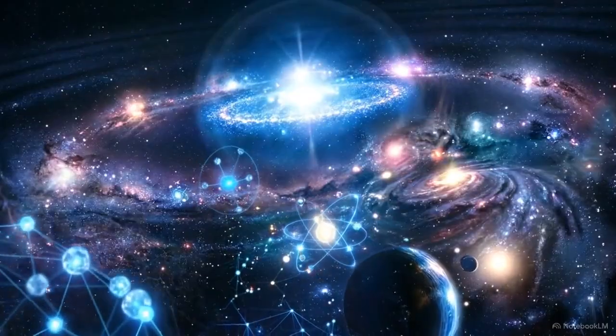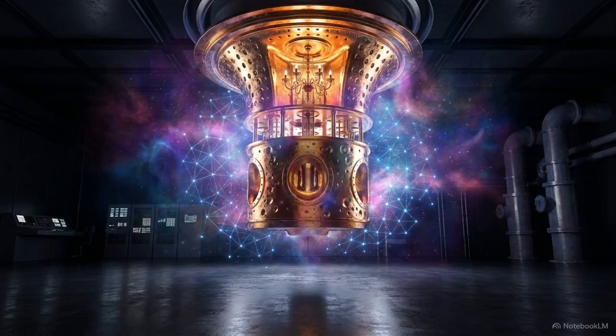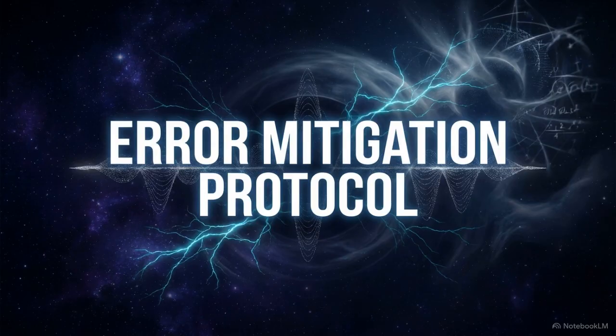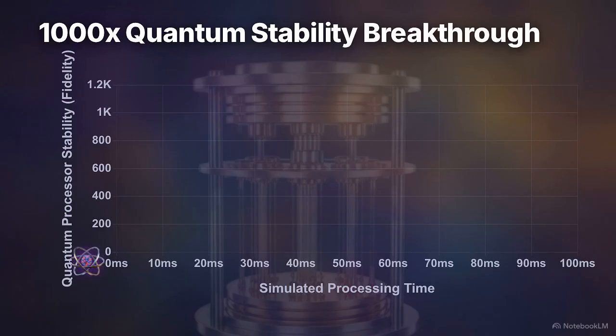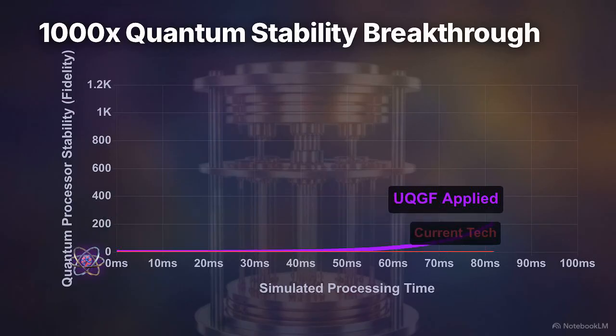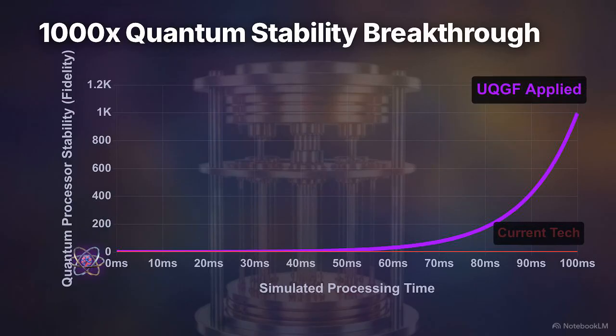galactic superclusters. Applying this framework to the subatomic level changes the way we approach applied technology, particularly in quantum hardware. The math offers a method for gravitational error correction. By factoring the microgravitational pull into the behavior of delicate quantum bits, simulations suggest we could increase the stability of quantum processors by 1,000 times.